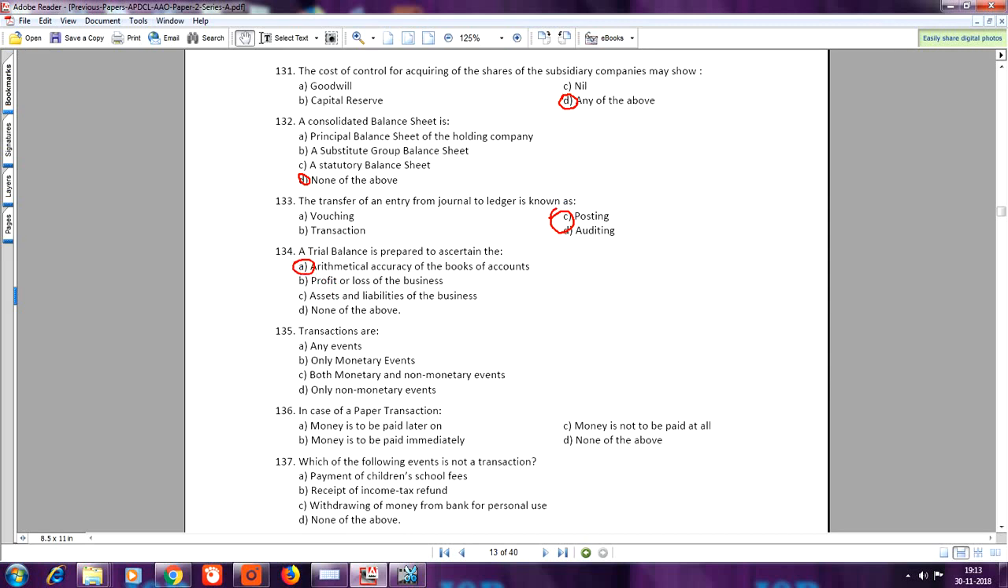Question number 135. Transactions are, your answer is B, only monetary events. Question number 136. In case of a paper transaction, your answer is C, money is not to be paid at all. Question number 137. Which of the following events is not a transaction? Your answer is D, none of the above.